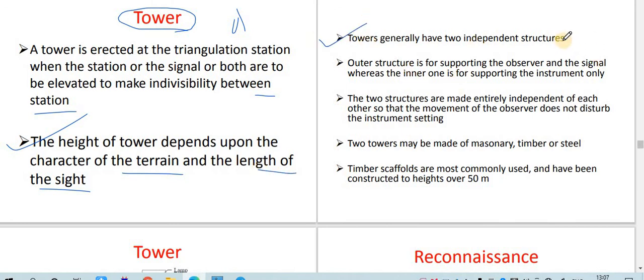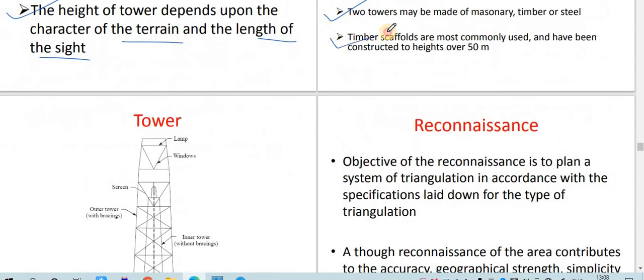Towers generally have 2 independent structures: the outer structure supporting the observer and the signal, whereas the inner one supports the instrument only. The 2 structures are made entirely independent of each other so that the movement of the observer does not disturb the instrument setting. The towers may be made of masonry, timber or steel. Timber scaffolds are most commonly used and have been constructed to a height of about 50 meters.